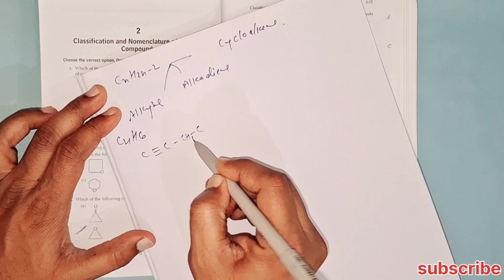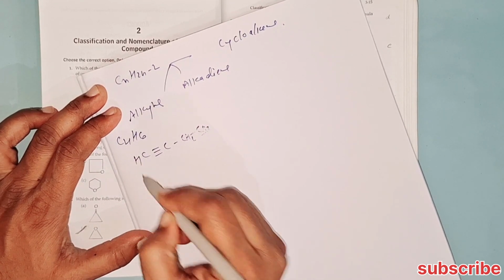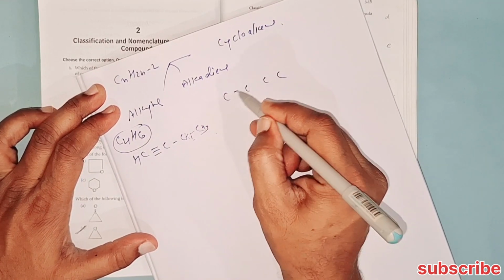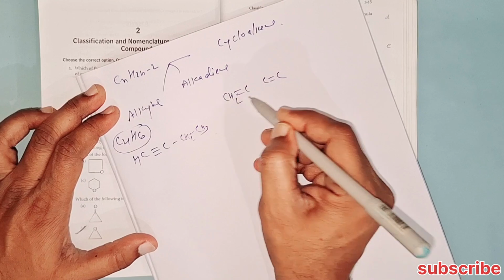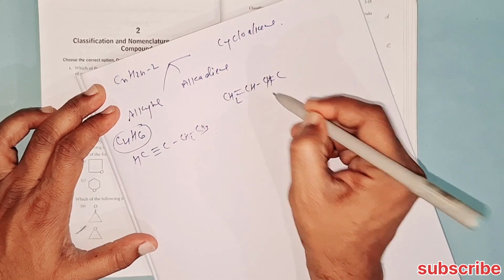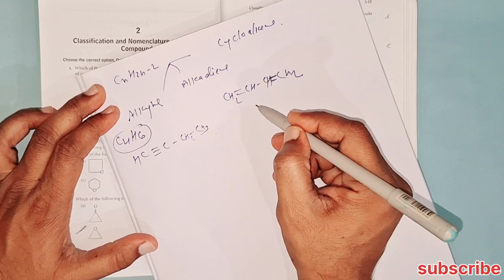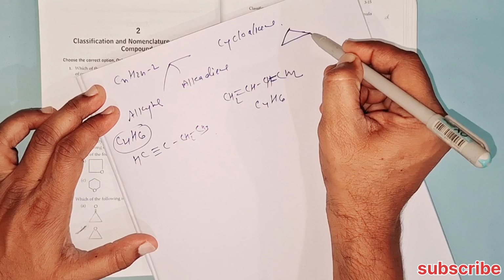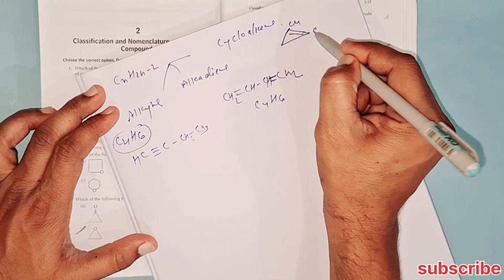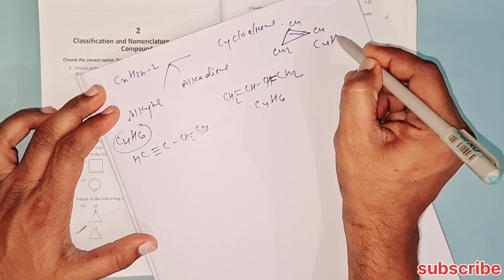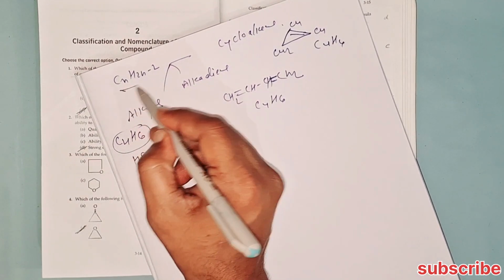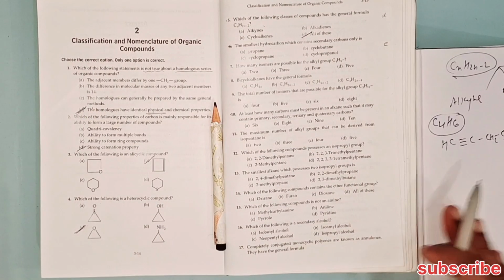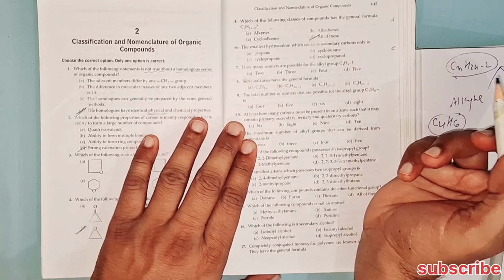Next, this will be CH2, CH3, and this will be CH. C4H6. Alkadienes 1, 2, 3, 4, double bond, CH2, CH, CH, double bond, CH2. Again C4H6. For cycloalkene, this is cyclobutene with double bond, CH, CH, CH2, again C4H6. So CnH2n-2 has alkyne, alkadiene, and cycloalkene. So the fourth option D is correct, all of these.